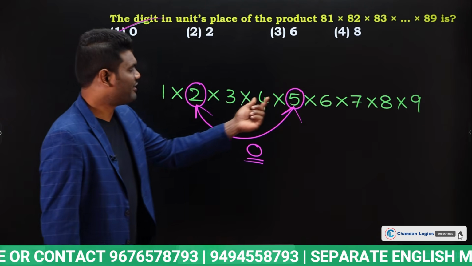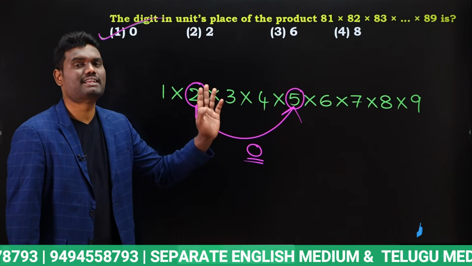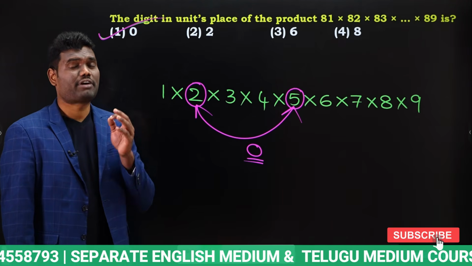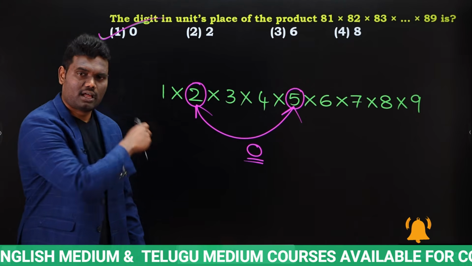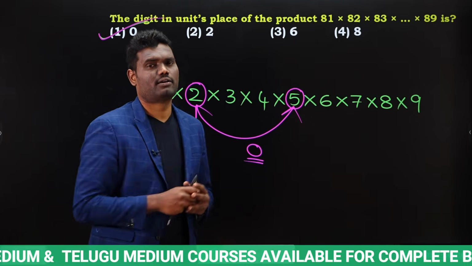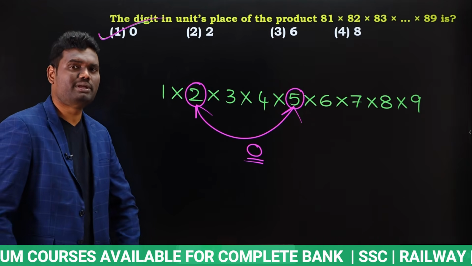Yes or no? When 5 is multiplied with any even number, we are getting last digit 0, which means in this resultant value, last digit is going to be 0.